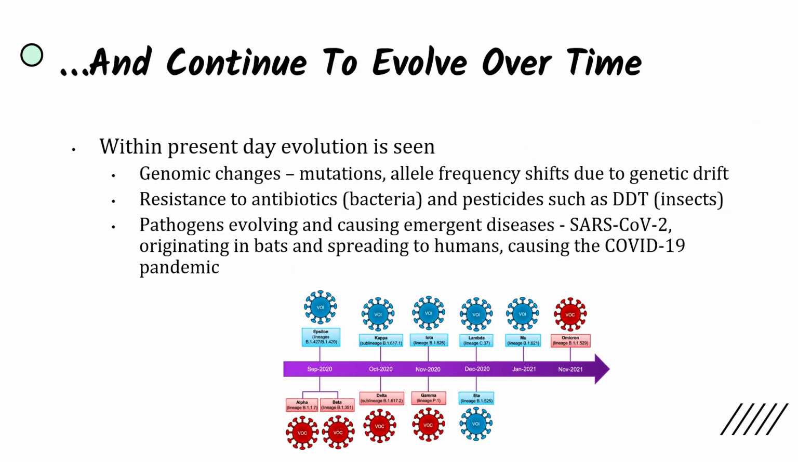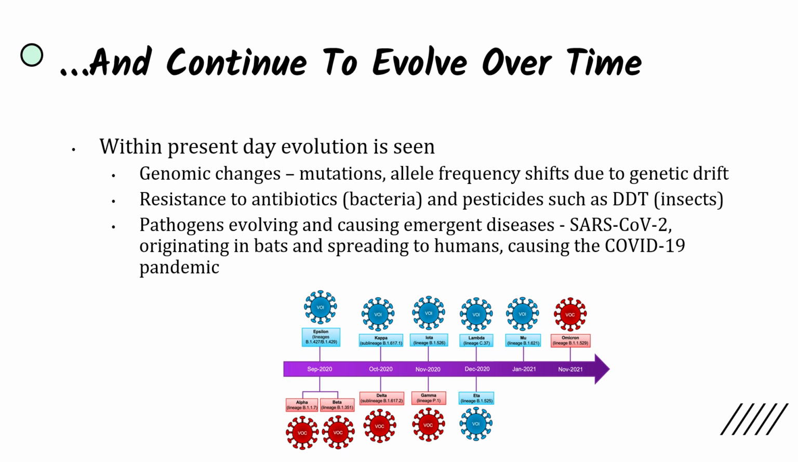And we know that evidence is also continuing to happen in the present day and will continue to in the future. There are genomic changes such as mutations and allele frequency shifts due to genetic drift, and we see things like founder and bottleneck effects happening where environments are drastically changed, and as a result there is going to be a change in the allele frequency of a population.